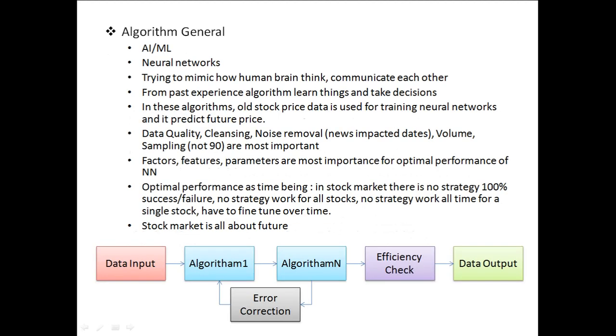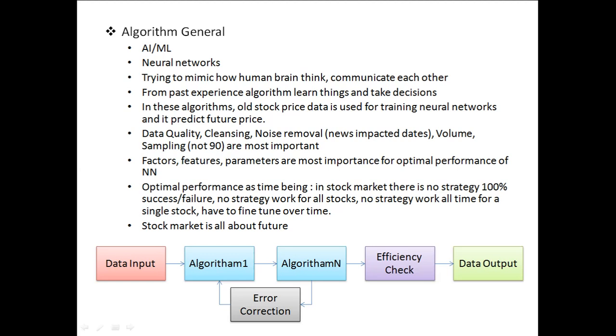So this is a general overview of how machine learning algorithms work. There will be a data input, and an algorithm, and whatever model we are trying to use will be inside the algorithm, and there might be one algorithm or multiple algorithms. Finally we check how this particular algorithm is working, and then we get the data output.